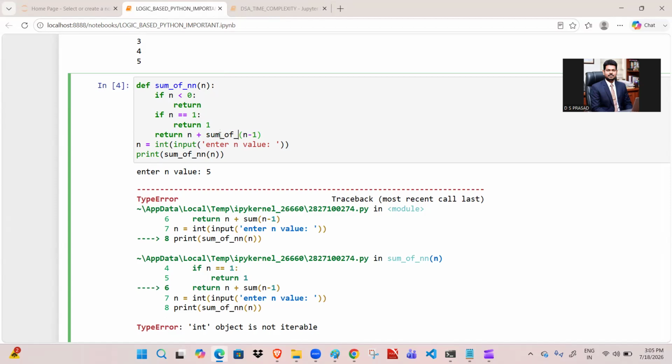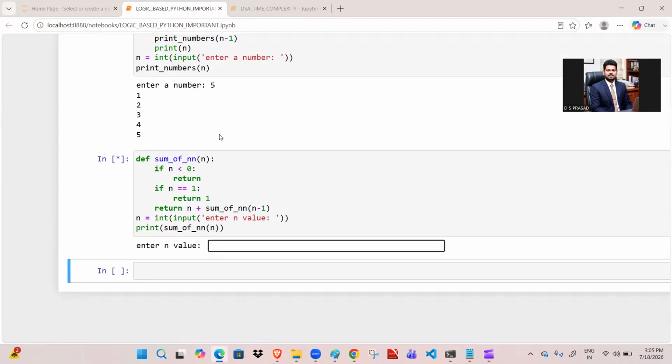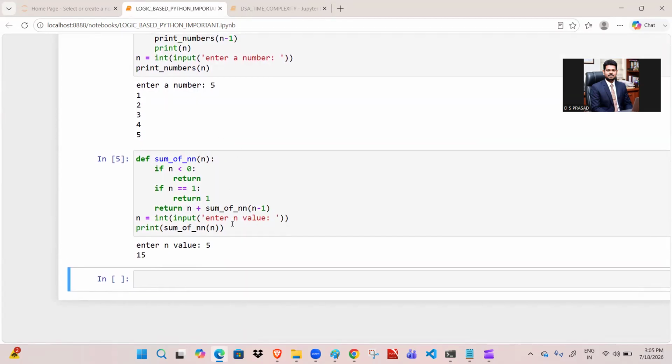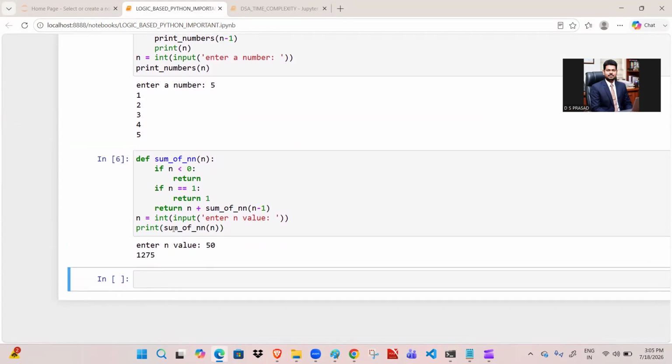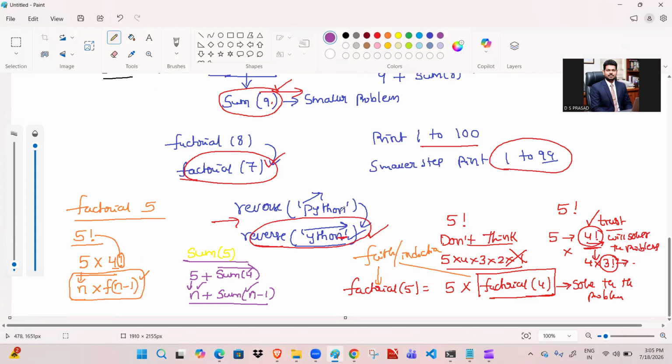See, sum of n natural numbers. We need to call the function. So 5 is nothing but 50. Sir, and next, if you take that 50, here 1275, is it correct or not? I want to test that one. See, we know that the sum of first n natural numbers formula is n into n plus 1 by 2. Sir, 50 multiplied by 51 by 2, so 25. Okay, 25 5s, sir, so 125 and then plus 25 means 1275. So this is the correct output that we are getting.